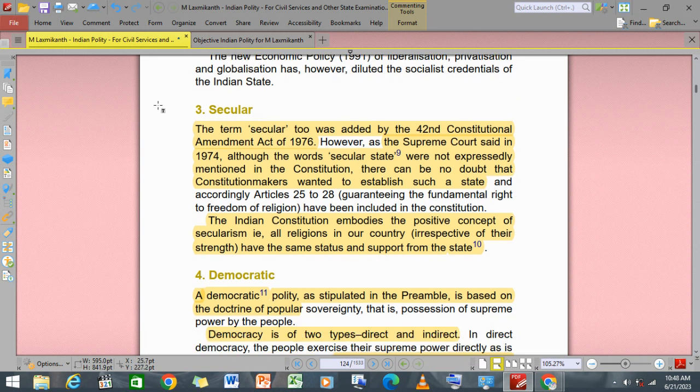Right. Then we have the secular. What is secular? Indian secular means respecting all religions without any bias. All right. It was again added by the 42nd Amendment Act of 1976, and the Supreme Court said that the secular state was not expressly mentioned in the Constitution, but no doubt the Constitution wanted to establish such a state.